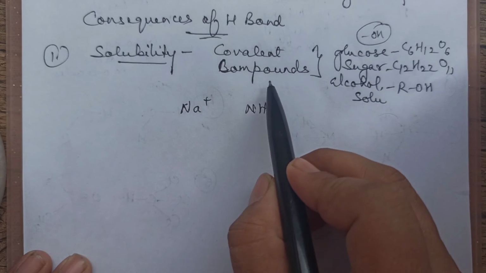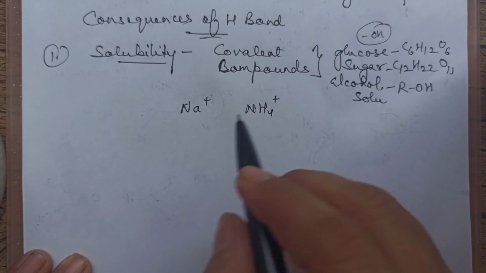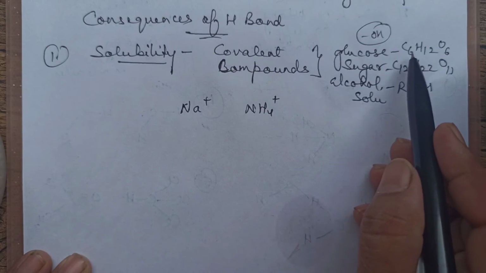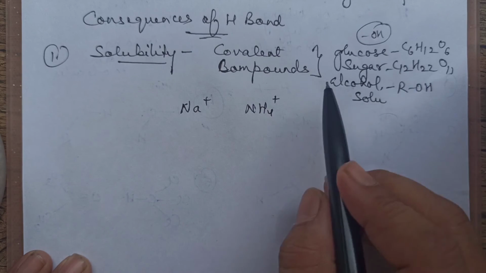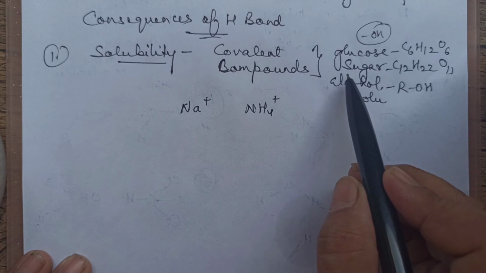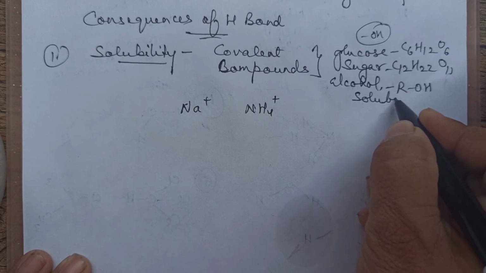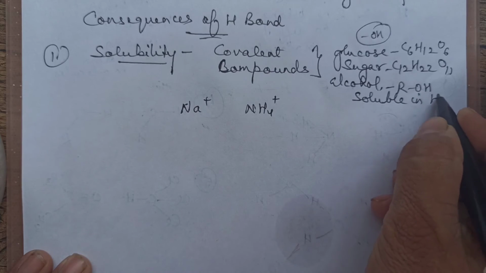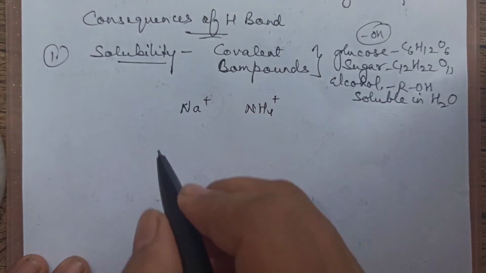They are covalent compounds, though they are all soluble in water. Why are they soluble? Now you know that they are capable of forming hydrogen bond with water. Whether it is glucose, sugar, fructose, alcohol, all are soluble in water. This is a very important thing.